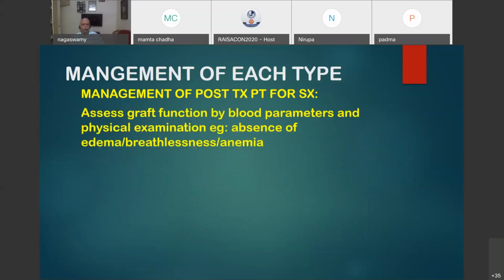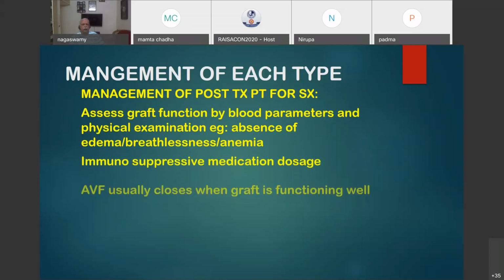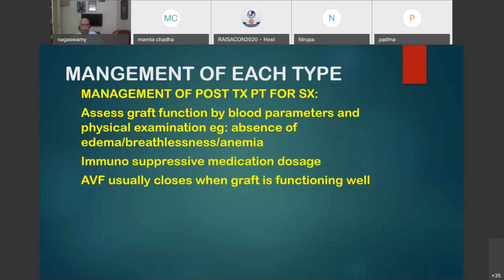Management of a post-transplant patient for surgery: assess the graft function by blood parameters and physical examination. Absence of edema, absence of breathlessness, absence of anemia, all these things indicate that the graft is functioning well. Check the immunosuppressive medication, how much they are taking, and whether there is any interaction between these drugs and the drugs that you are going to use. Avoid NSAIDs. The AVF usually closes when the graft is functioning well.